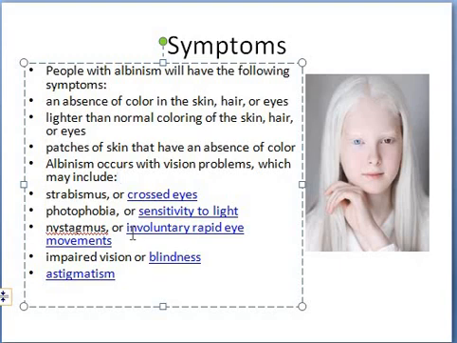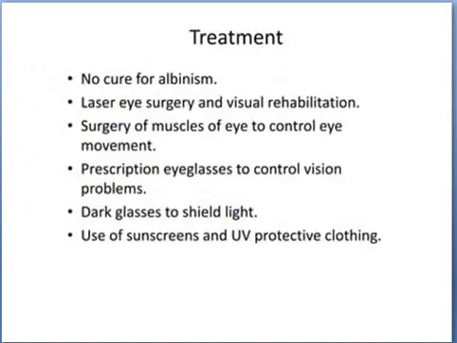Looking at the control measures or treatment, there is no permanent cure for inborn errors. The one and only way is to manage them. Accordingly, in the case of albinism, there is no permanent cure. Laser eye surgery may be recommended if the case is severe, that is, vision impairment. Then surgery of the muscles in the eyes to control the eye movement.